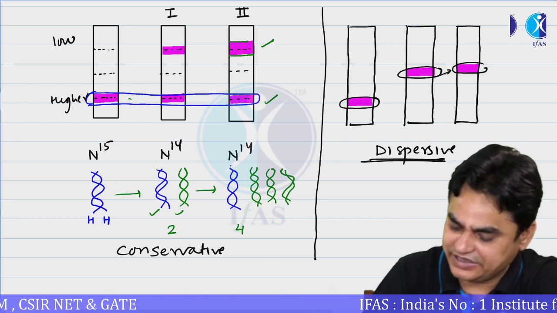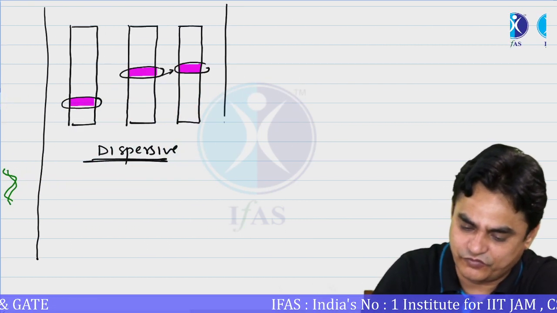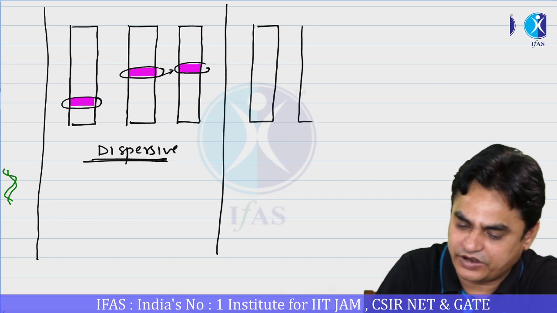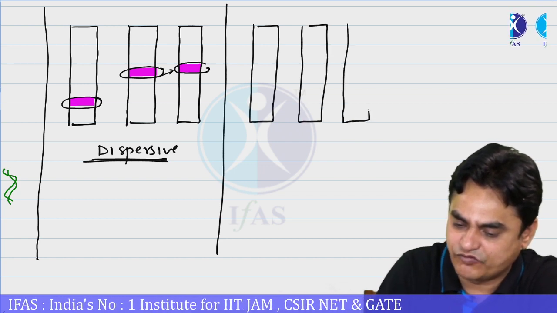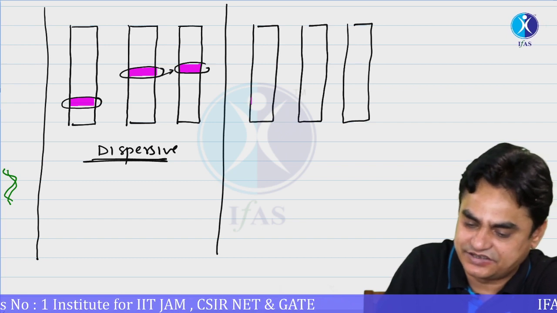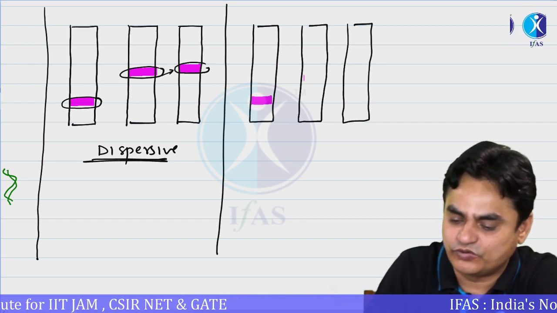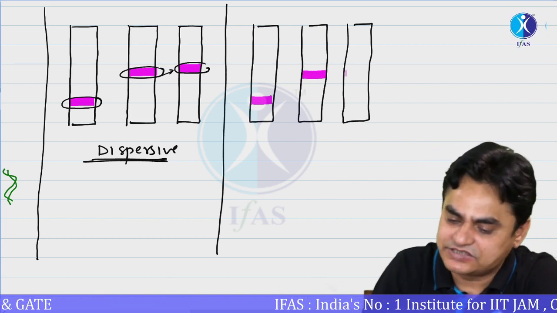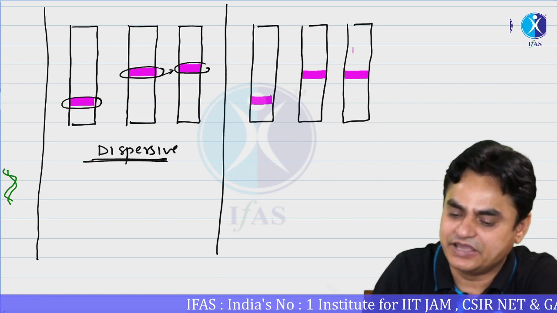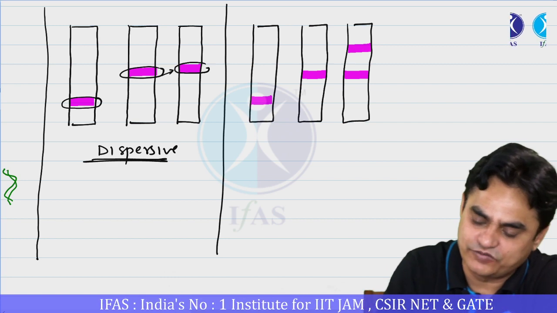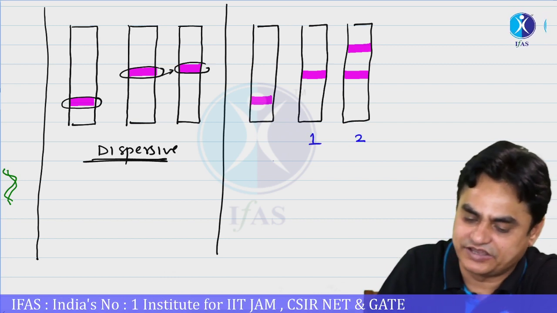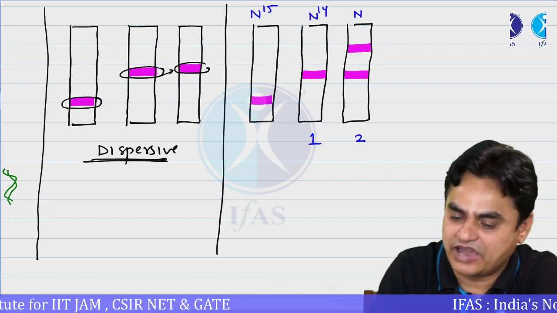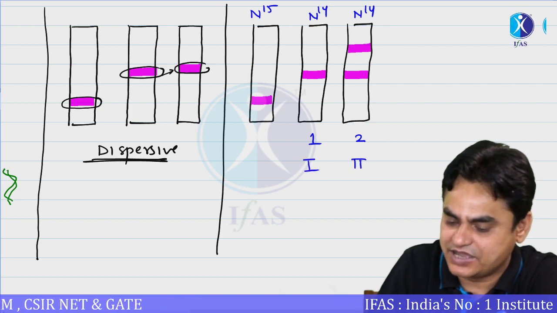In case of semi-conservative, what you get is, initially when you transfer it onto an N15 containing medium, you get one band at a higher density. Then in the first generation, on transfer to N14 medium, you get one band at an intermediate density. And in the second generation on N14 medium, you now get two bands. So first you get one band over here and then two bands over here. This is on N15 medium, this is on N14, this is also on N14 containing medium. This is for the first generation and this is for the second generation.